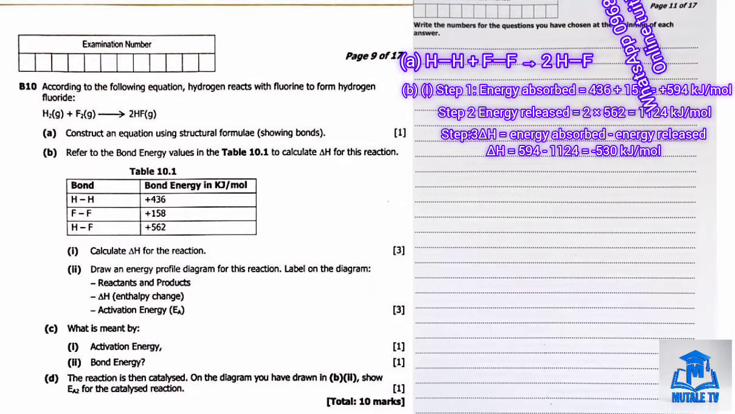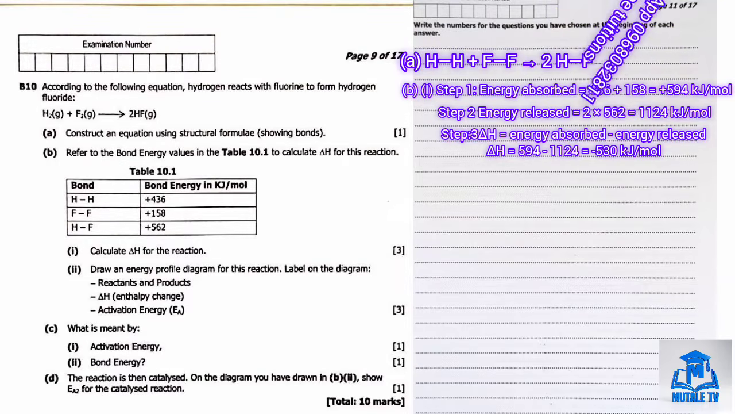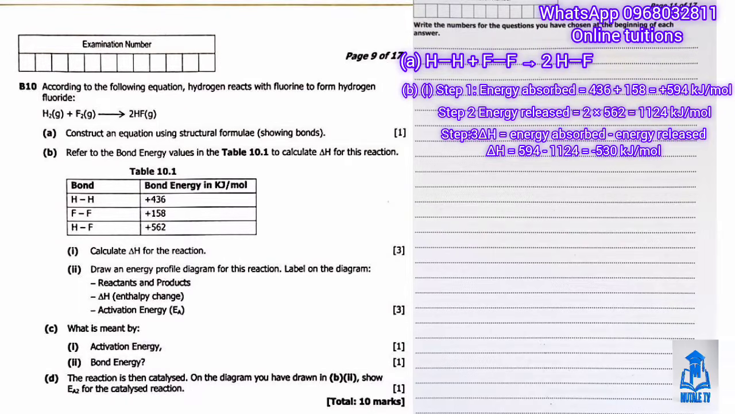Exothermic, meaning it releases what? Energy overall. Okay, moving on to question B2. Question B2 asks us to draw an energy profile diagram for the reaction, labeling the reactants and products, delta H, and the activation energy as EA.